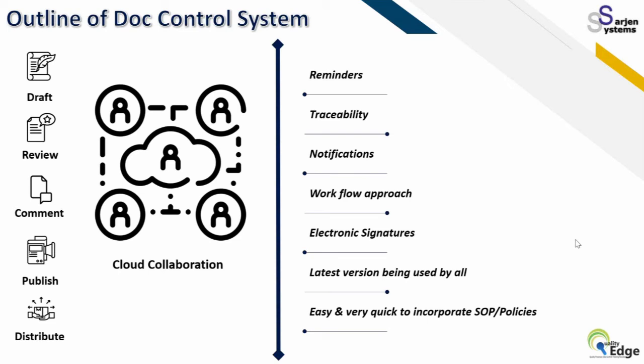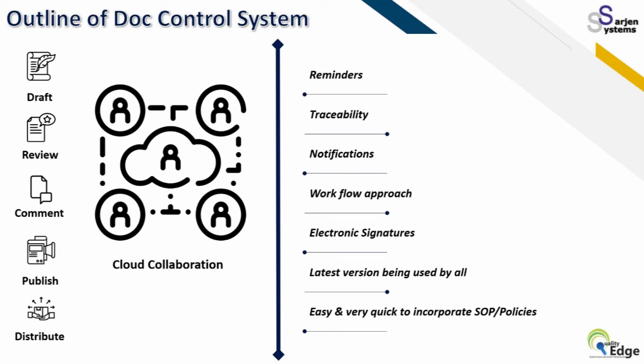It is easy and very quick to incorporate SOPs and policies. So all these things can be done very fast, and it is a very time saving activity. Important, less human error, less chances of people making errors.